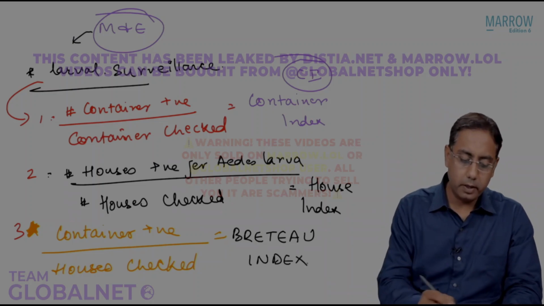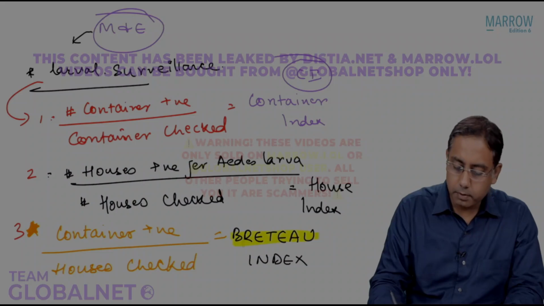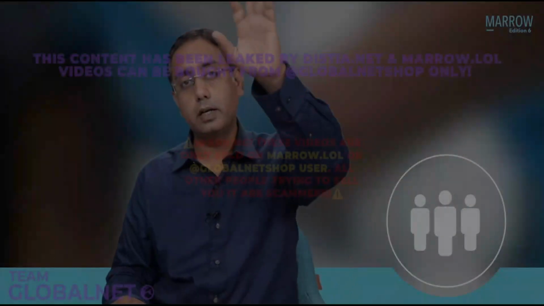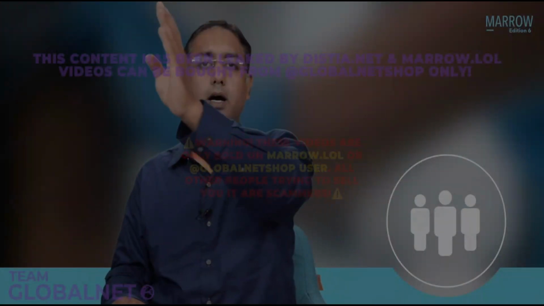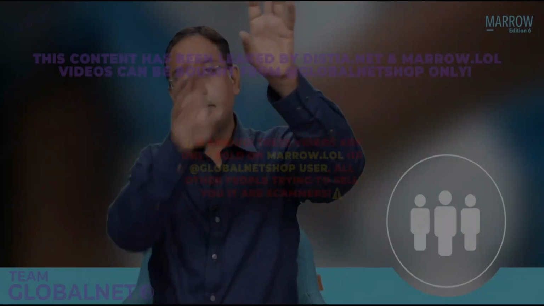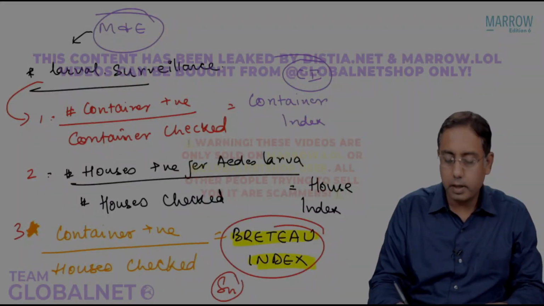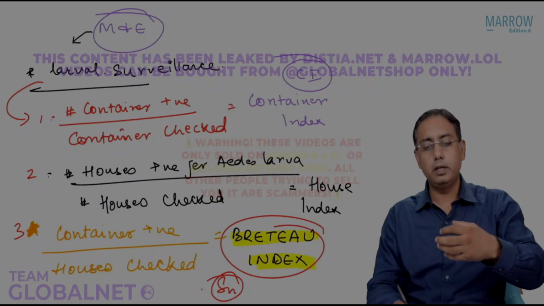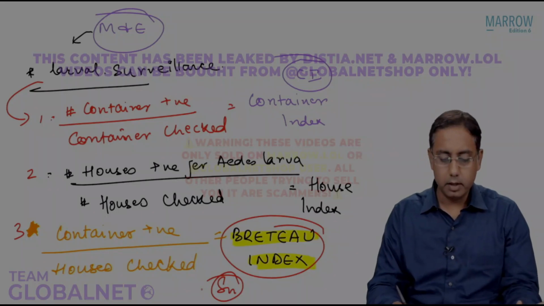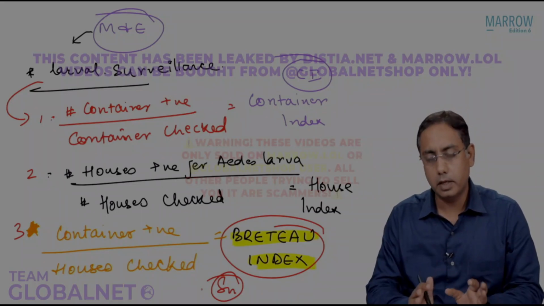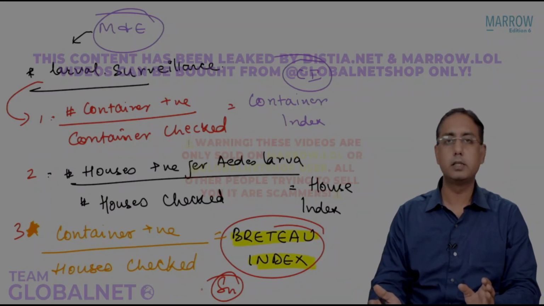So what is Breteau index? Breteau index is containers positive by houses checked. Please try to understand: container by container, container index; house by house, house index; container by house is known as Breteau index. Breteau index is one of the most sensitive criteria to find out dengue endemicity in the area, at least for the National Vector-Borne Disease Control Program, that is the Indian system.